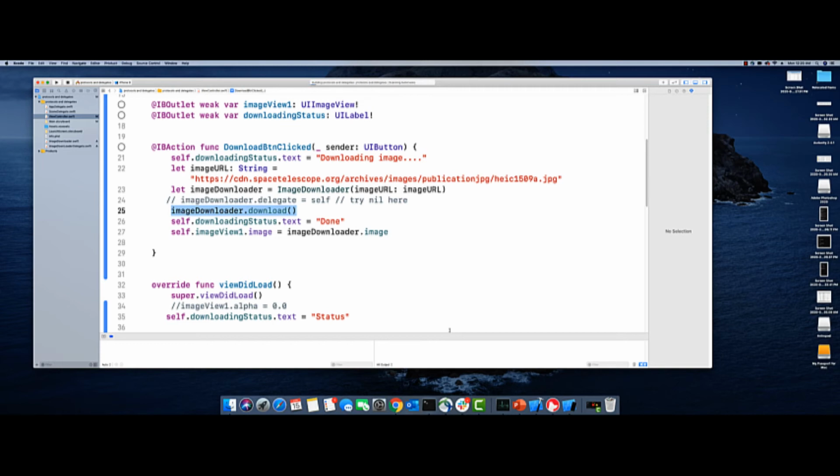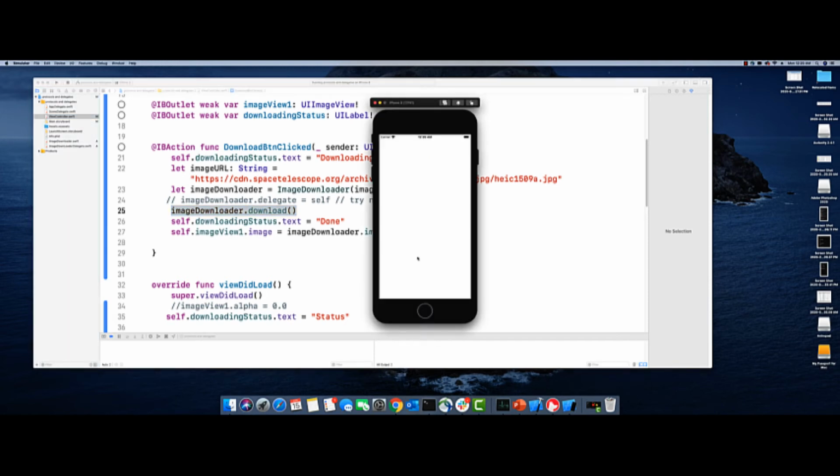So I'm going to hit Command R to run the app. The app is running now. I'm going to hover my cursor over this text box and type one or two letters. Okay, it is allowing me to type. It's pretty responsive. Now I'm going to click on download image, and again I'll try to type in the text box, because I should be able to continue typing into this text box while the image is downloading.